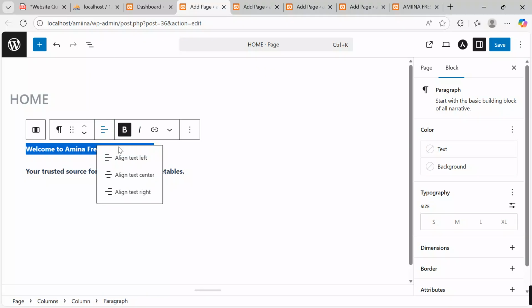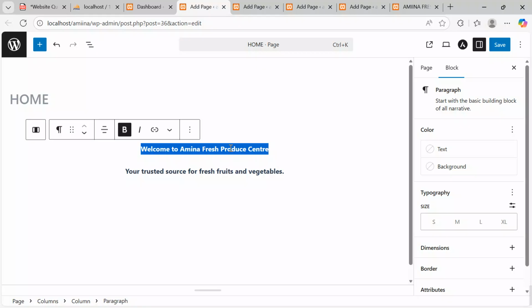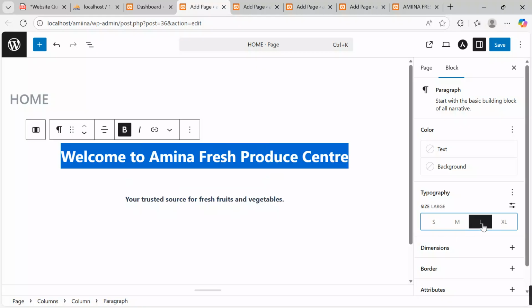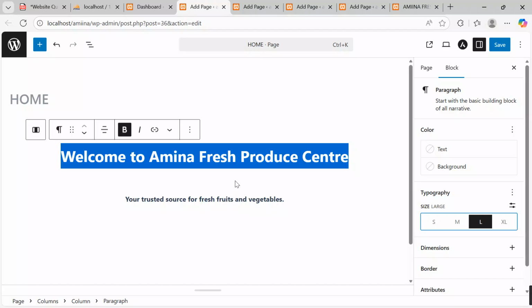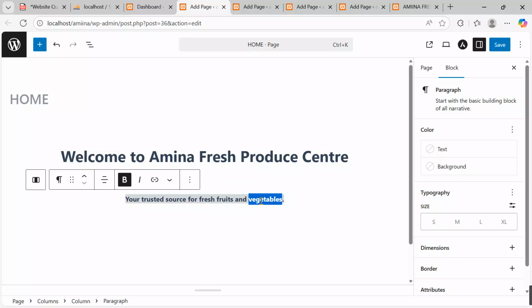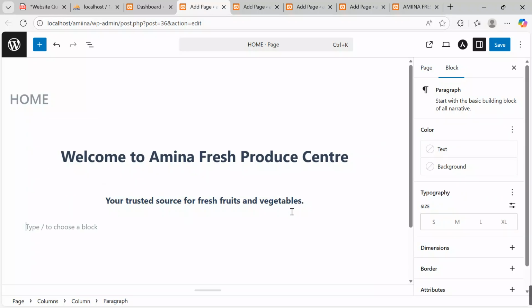I can align this center. Can also align this center to have it in shape. Then this welcome message, I can go on and make it a little bit bolder. Is this large? Do we take it at large? Yes, we can keep it at large. And then after that, I will also go on and maybe keep this at around medium. Nice. So after, I want to put a button over here.